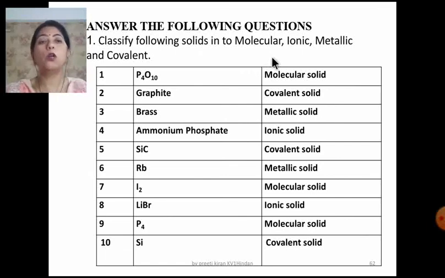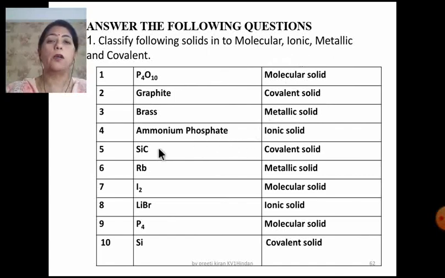You all know, you have done salt analysis in class 11th. You have learned how to write the formulas. You know about the lead ions or ammonium or sodium and zinc, barium, strontium, calcium. These are all cations. You know about the carbonate, sulfate, chloride, bromide, iodide, oxalate. So when a solid is made up of these ions, then you can say it's an ionic solid.